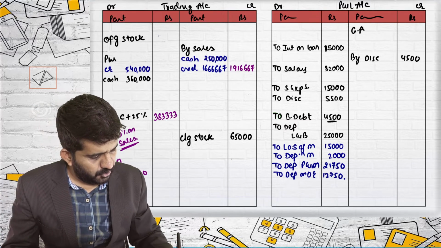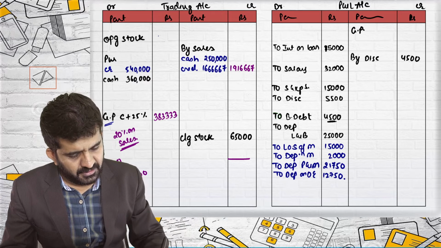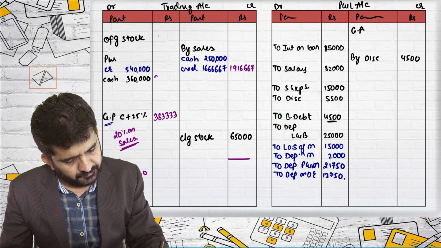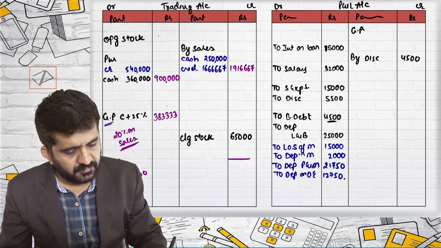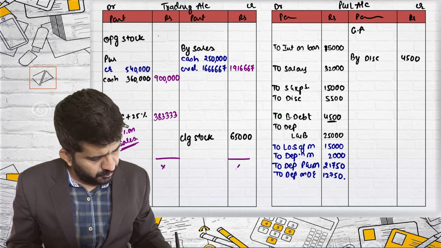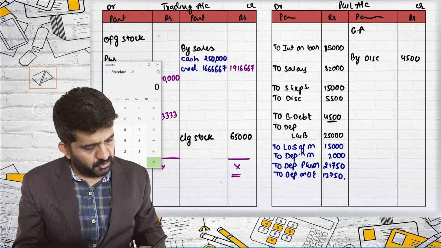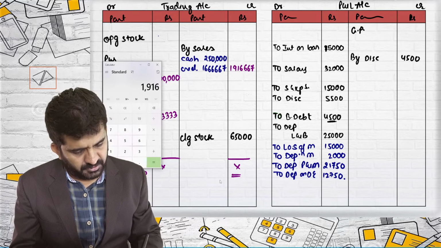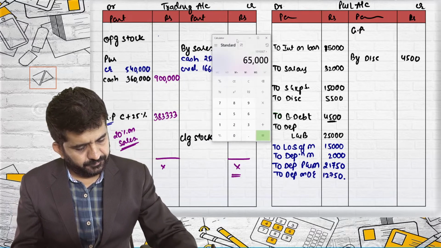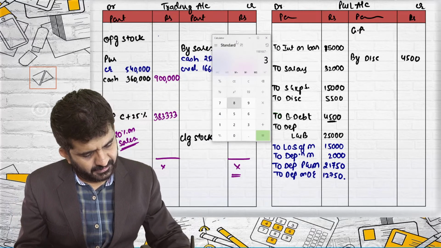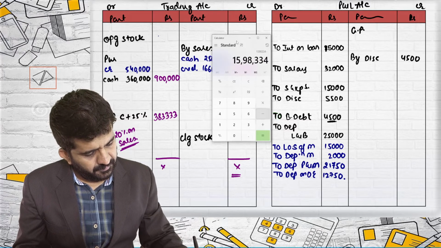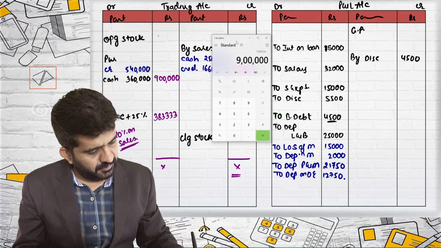Given the closing stock, sales, GP, cash and credit purchase, which is 9 lakhs, I will be getting answer of opening stock, right? So just tally it out and find out the opening stock. 19,16,667 plus 65,000 minus 3,83,333 minus 9 lakhs.